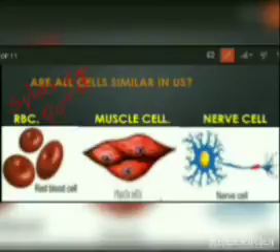Then the second one, muscle cell. Muscles. Each cell you can see with a single eye. A structure with a single eye. So here 3 muscle cells are shown. This is a single muscle cell. What's the shape of this muscle cell?